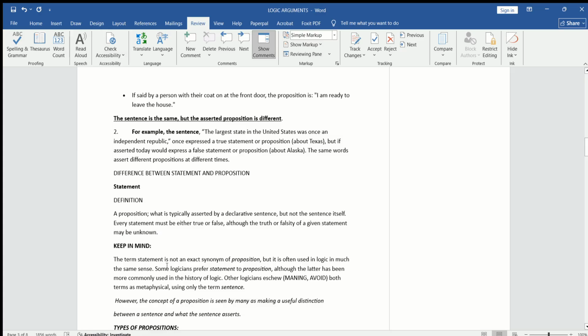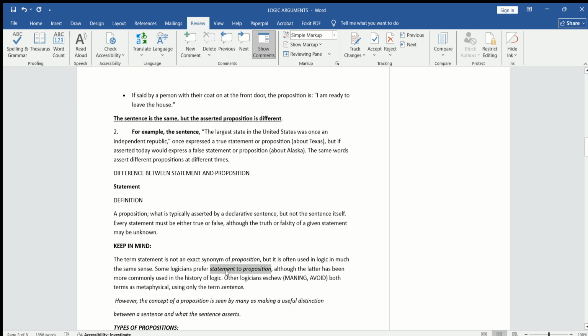Keep in mind that the term statement is not an exact synonym of proposition. If you say this is my statement or this is my proposition, you should be very careful. They do not have the same meaning. They are not synonyms for each other. It is often used in logic in much the same sense. Some logicians prefer statement to proposition. In the discipline of logic, some logicians take the same sense, but some prefer statement to proposition. Again, that is our second group of logicians.